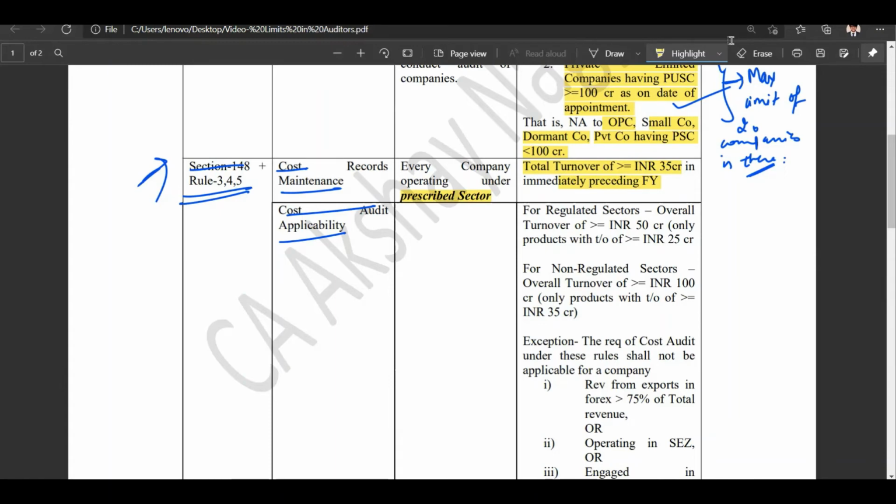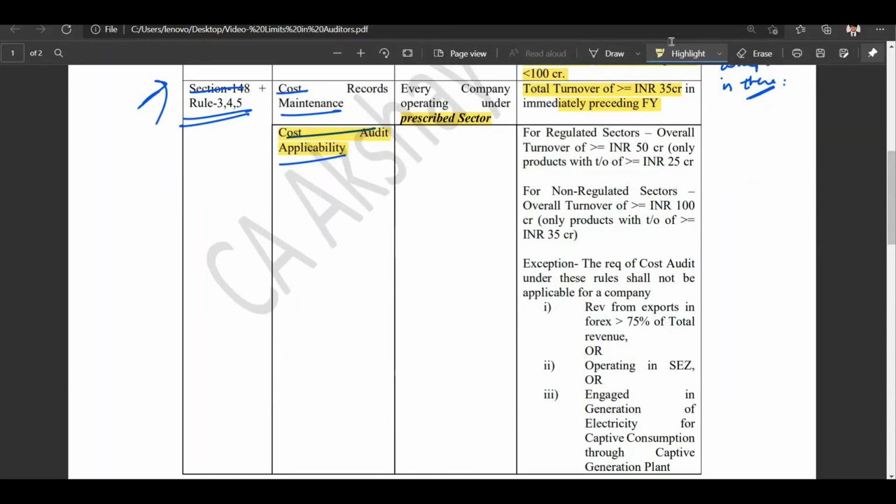All right, now let's head to the cost audit applicability. It basically is divided into two things, first being the regulated sector and second being the non-regulated sector. In the regulated sector, there come telecommunication services, electricity generation, petroleum products, drugs and pharmaceuticals, sugar and industrial alcohol. And the sectors other than those I have mentioned come under non-regulated sectors. But I strongly recommend you go through the list of these sectors for your better understanding.